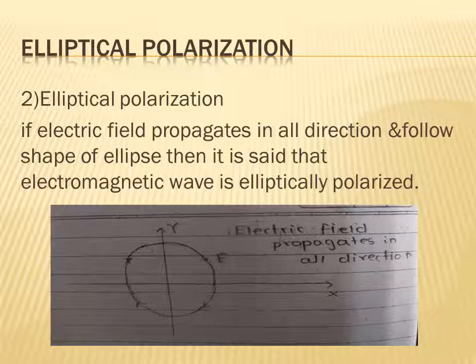See in the figure, the electric field propagates in all direction and follows the shape of an ellipse. This type of polarization is called an elliptical polarization.